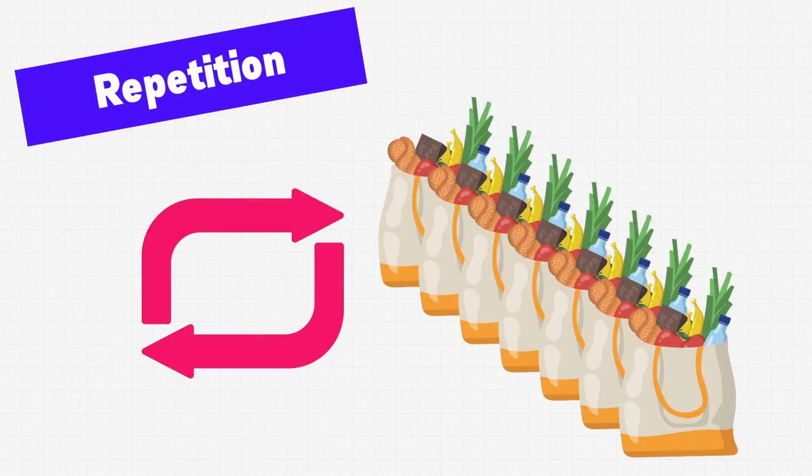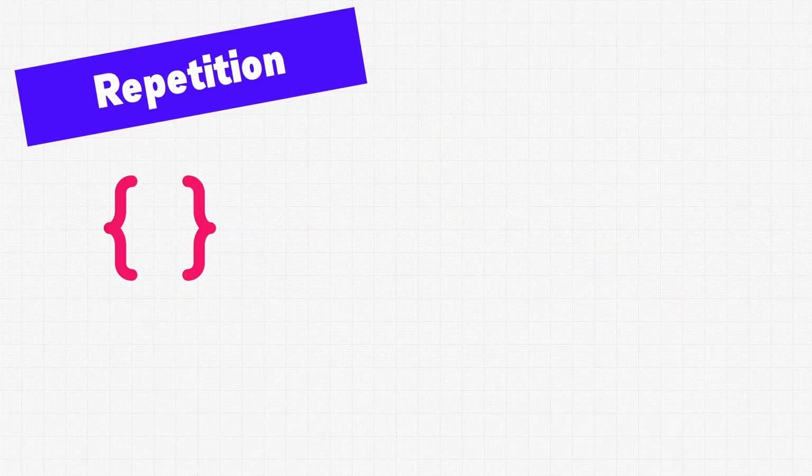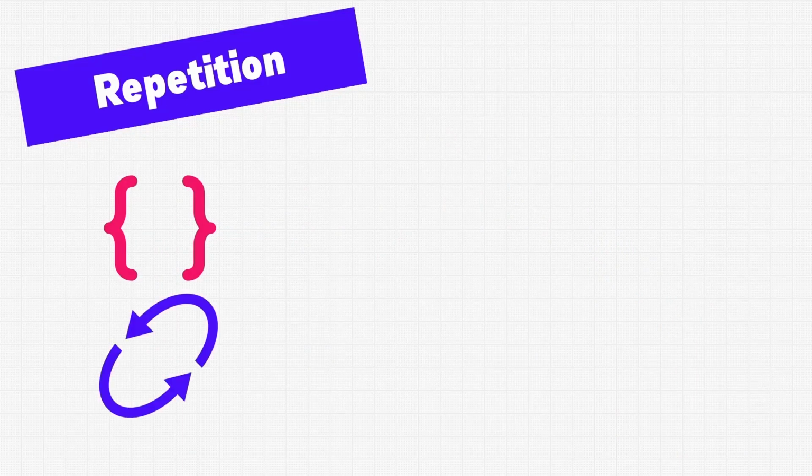There will be many cases where we need to repeat some action multiple times over and over again. This is where repetition comes in. So here we have some code. It could do anything, doesn't matter. And we want it to repeat. So we can tell it to repeat, and it will do whatever we program it to do over and over again in a loop.